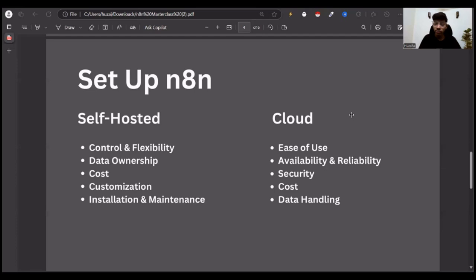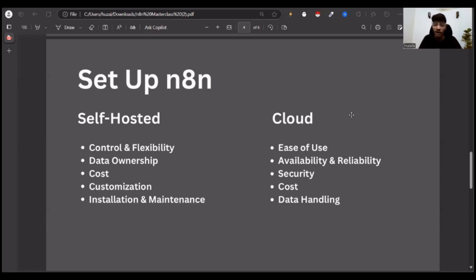Then there's the security aspect. For self-hosted, you have full ownership. Now there's a third party involved and it has your data, on your server. Then there is cost. There is a subscription model with cloud hosting, and you need to pay them on a monthly basis. That isn't so much, or if you're using it a lot, you might be making a lot of money or saving a lot of money, so both ways you are making money.